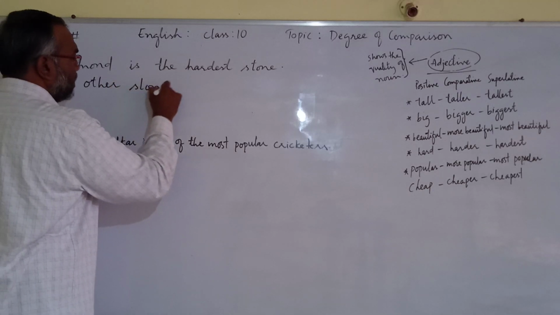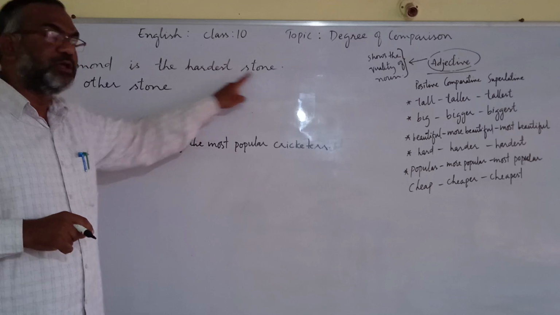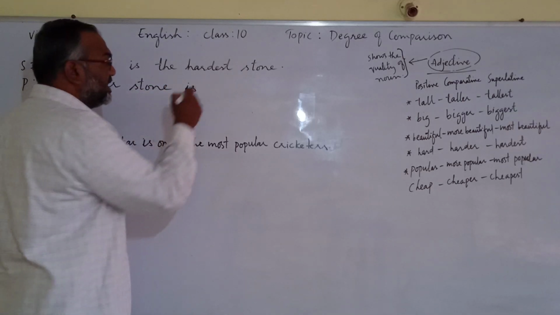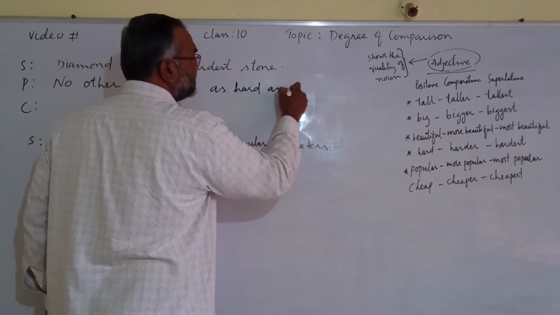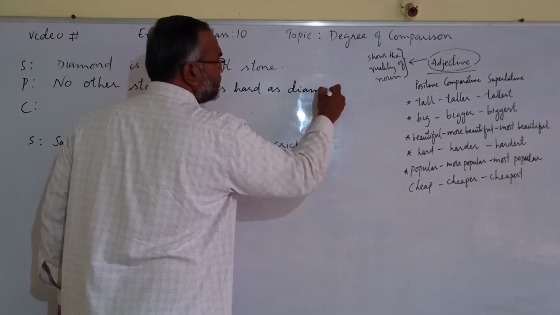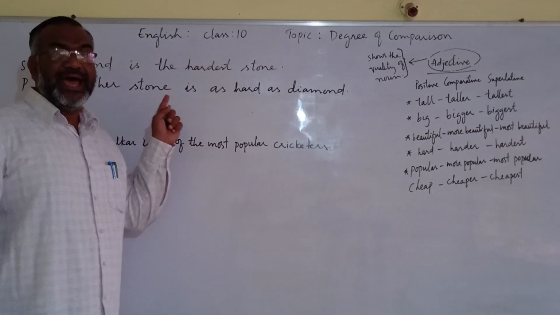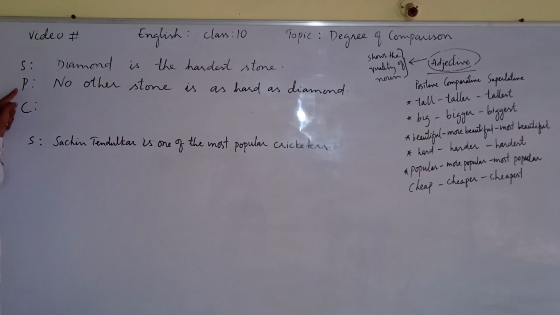No other stone. We are talking about stone. No other stone is as hard as diamond. No other stone is as hard as diamond. This is the positive degree.